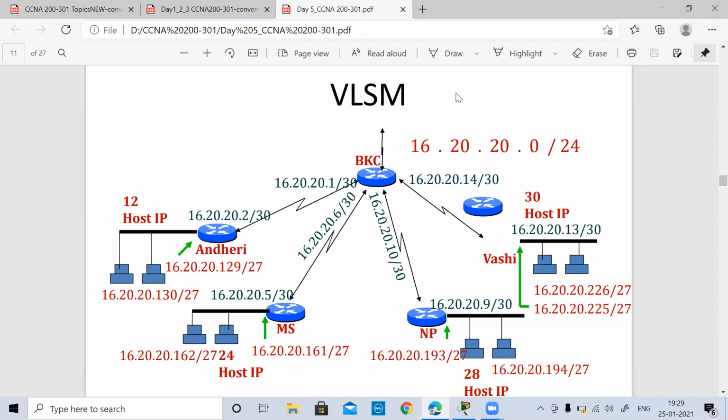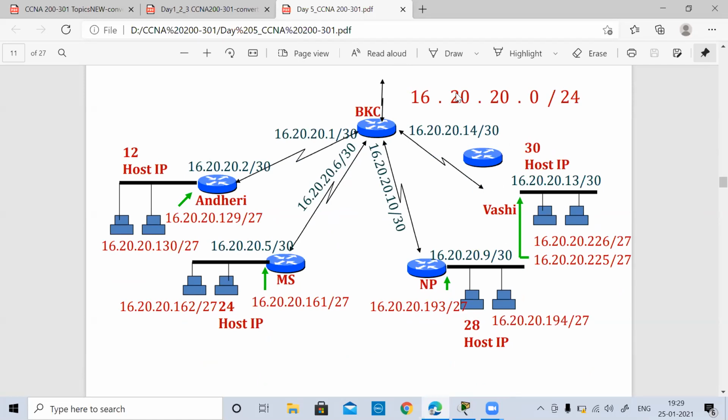Because here we have 12 hosts, then 24 hosts, 28 hosts, 30 hosts. Based on the number of hosts, these all turn out to be the same. 30 means you will go with 32, so you will require 5 bits here. Here also, 28 plus 2 is 30, and for 30 you go near 32 to get 5 bits.